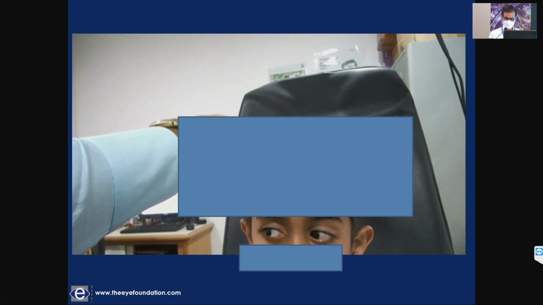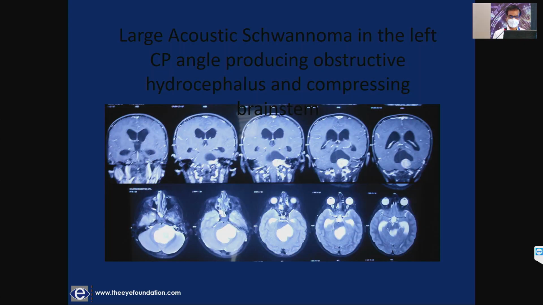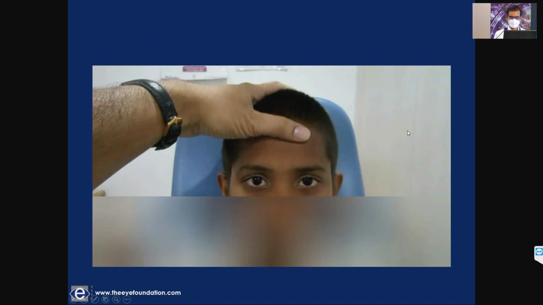So this is a very, very typical patient with Bruns nystagmus, almost a textbook picture of a CP angle tumor. So this was the CP angle tumor, and these are the dilated ventricles causing an obstructive hydrocephalus.